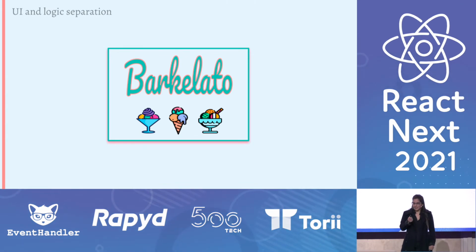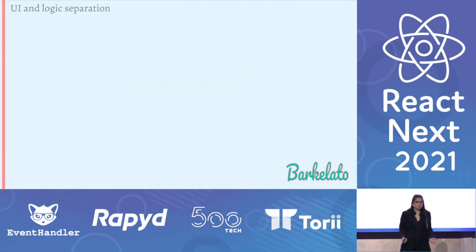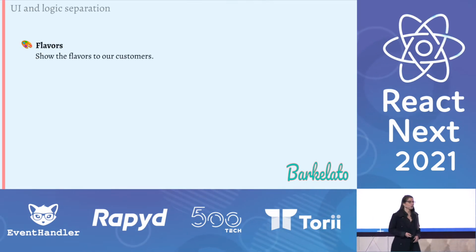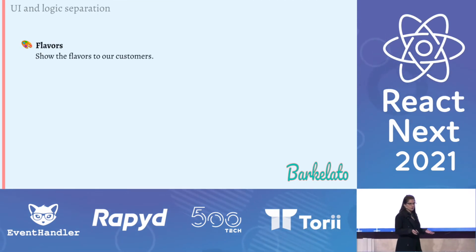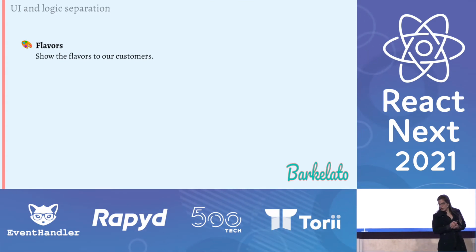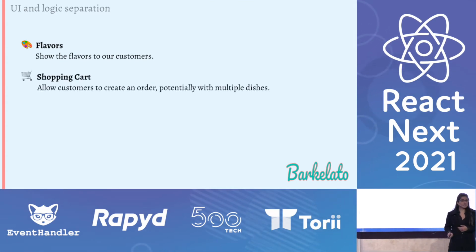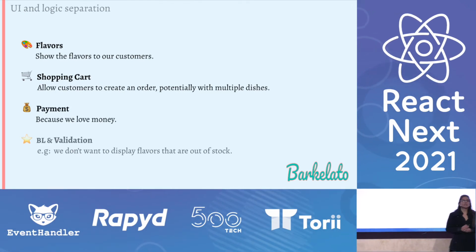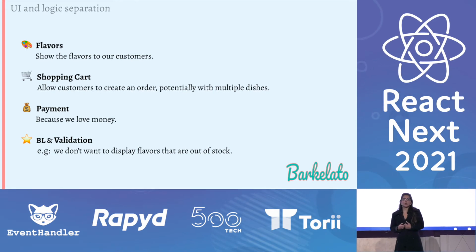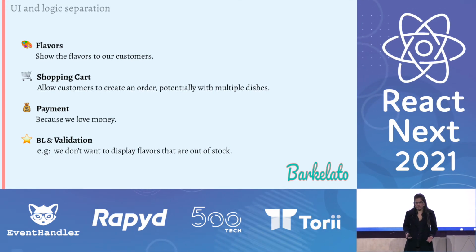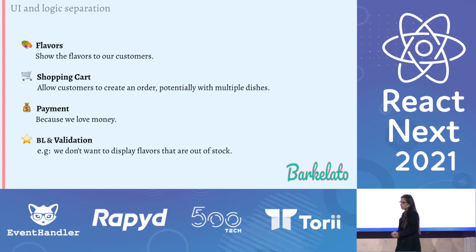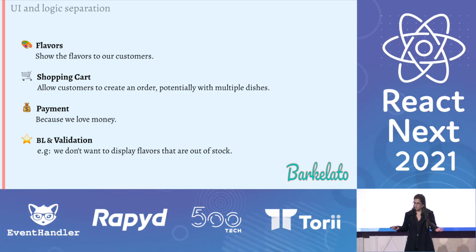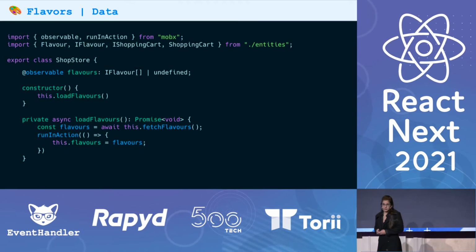Okay. Let's start. What do we want in our ice cream shop? We want to display flavors to our customers. We want to have a shopping cart because we want our customers to place orders. We want a payment system because we love money. And last but not least, we want business logic and validation, for things like disabling the user from placing orders with flavors that are out of stock. Let's begin, starting with flavors.